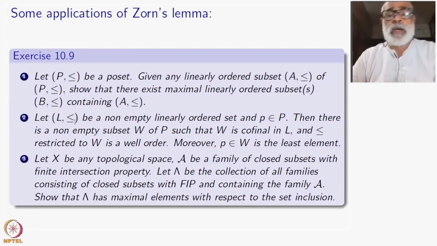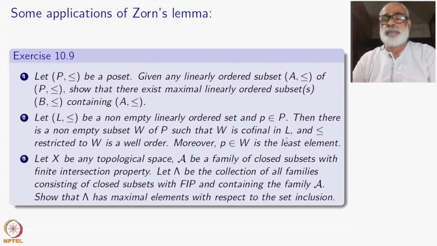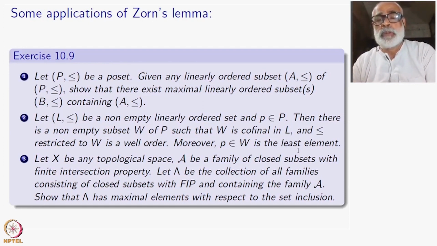Let L, less than or equal to, be a non-empty linearly ordered set with P belonging to L. Some point I have chosen, P belonging to L. Then there is a non-empty subset W of this L such that W is cofinal in L and restricted to W, this ordering is well ordered. Moreover, the point P that we have chosen is the least element.